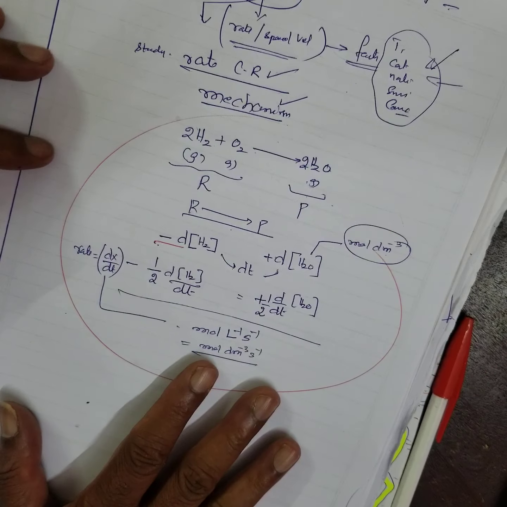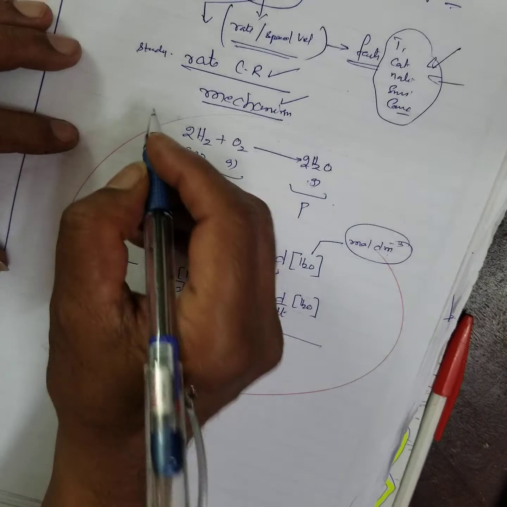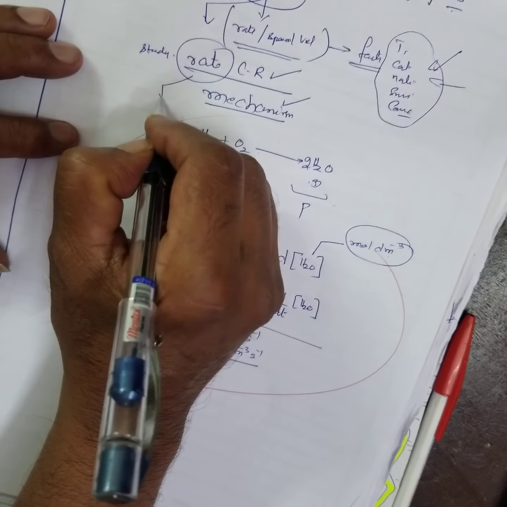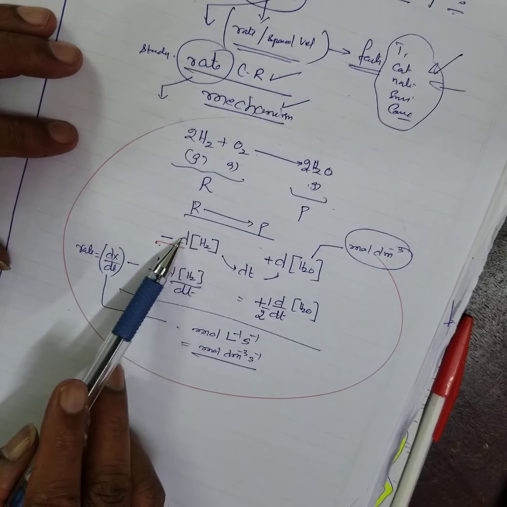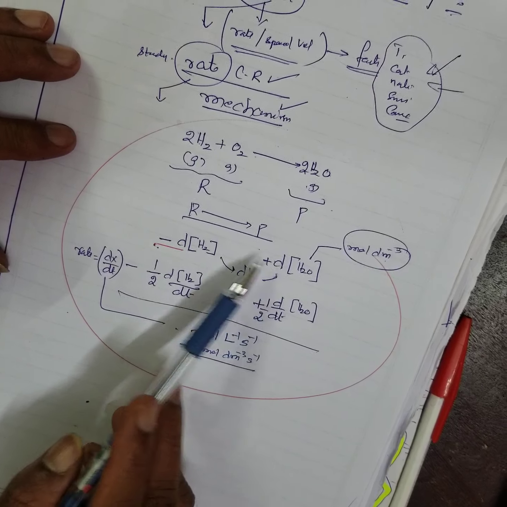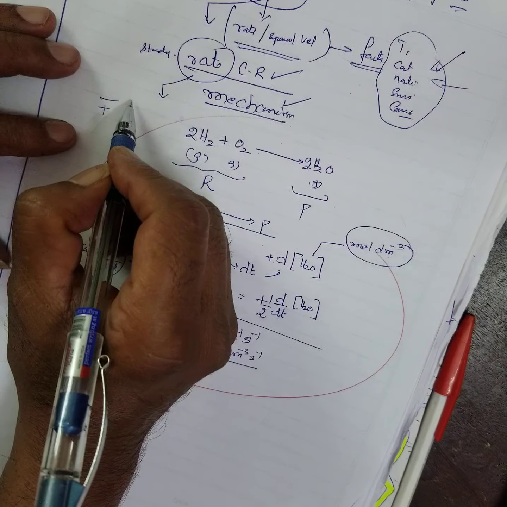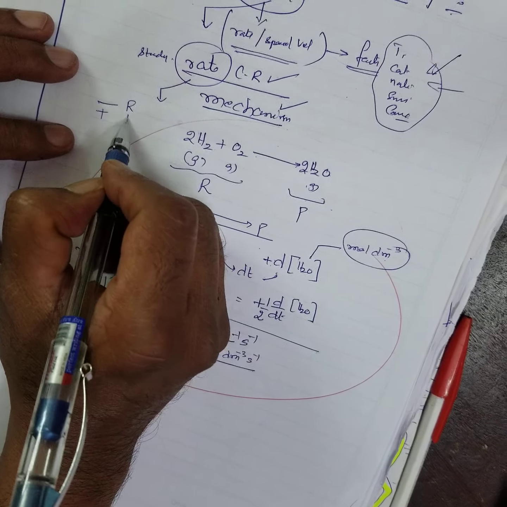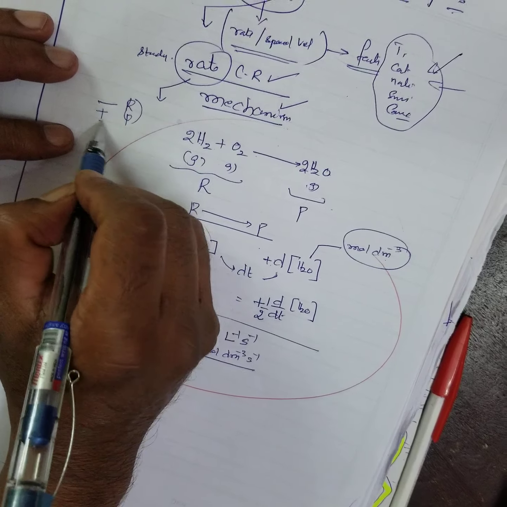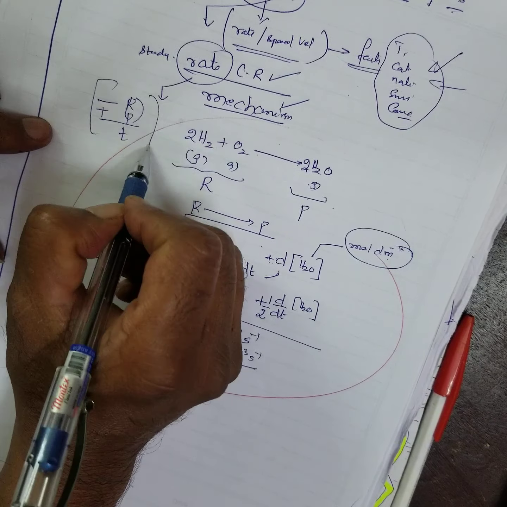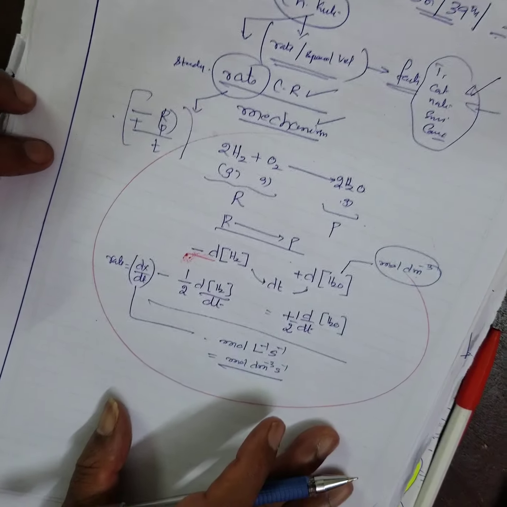Therefore, how to define the rate of reaction: the rate of a chemical reaction is equal to the change in concentration of a reactant or product per unit time. This is also called the rate of a chemical reaction.